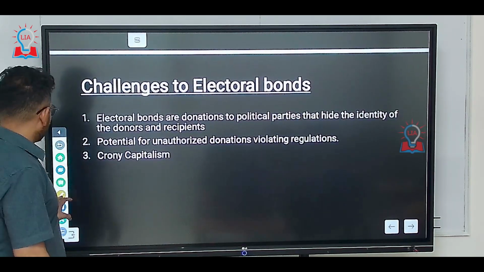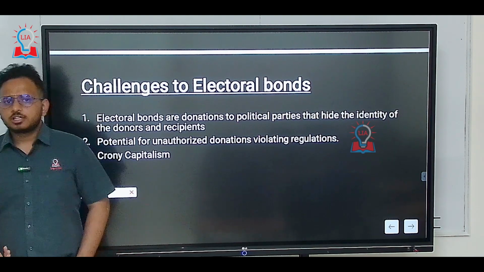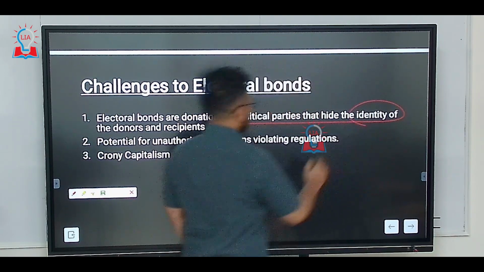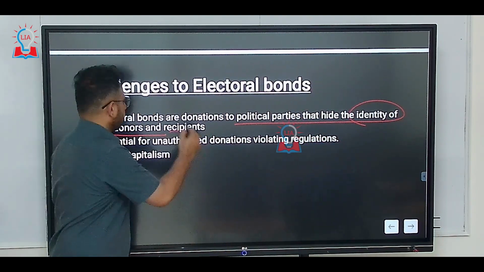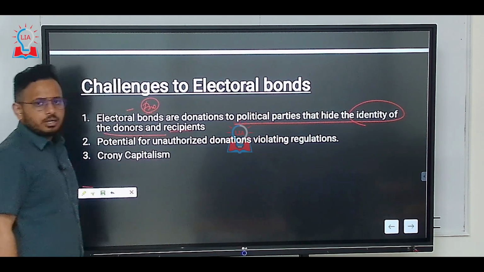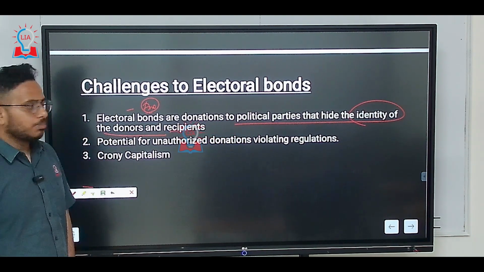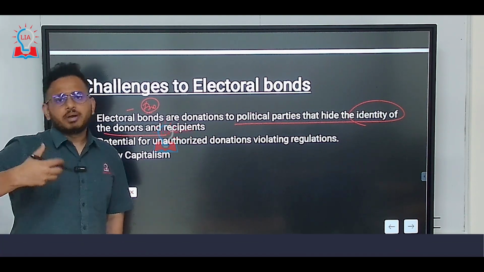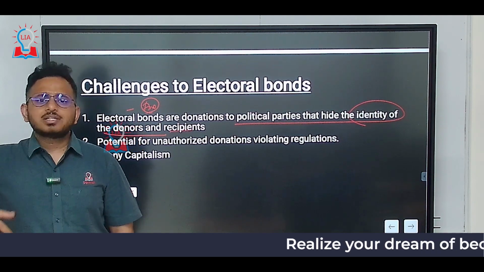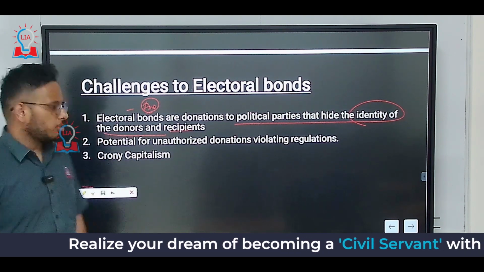Next, what are the challenges faced? What are the challenges with respect to these electoral bonds? See, by this time, you would have understood what the challenge will be. The one biggest challenge is that political parties hide the identity of the donors and the recipients, which means there's complete anonymity with respect to the auditing firms where they audit the political parties. And political parties also argue that they are not a part of RTI, the Right to Information Act. So because of all these reasons, electoral bonds form a very opaque way of funding political parties.